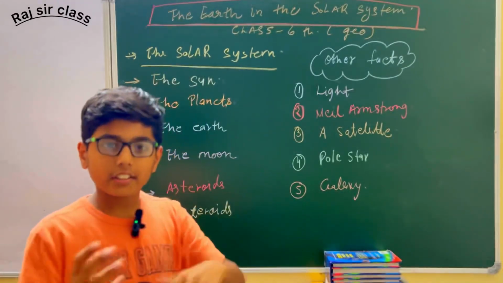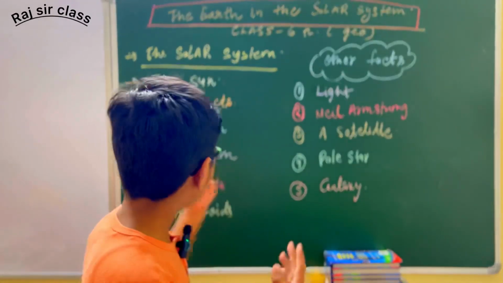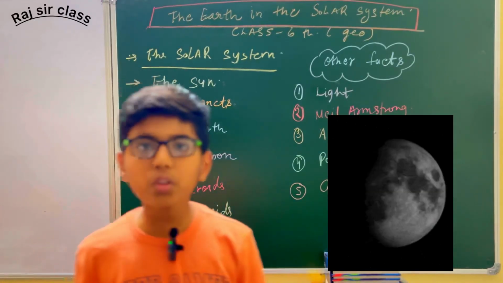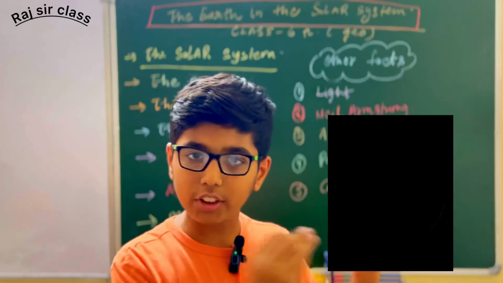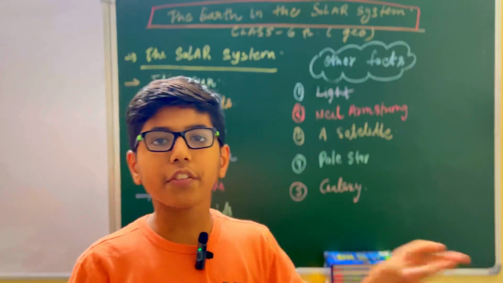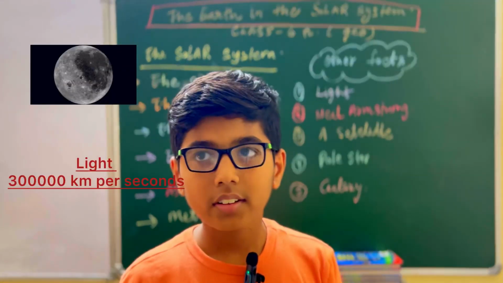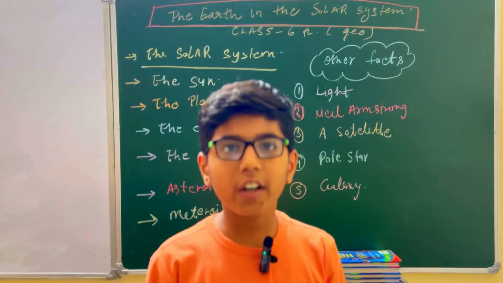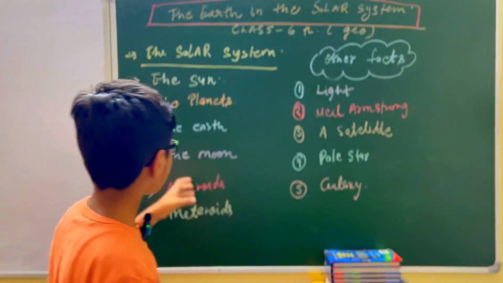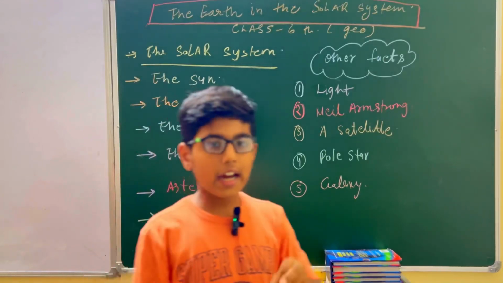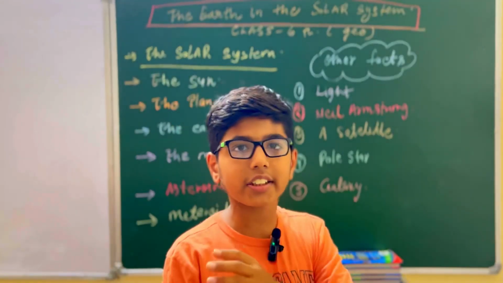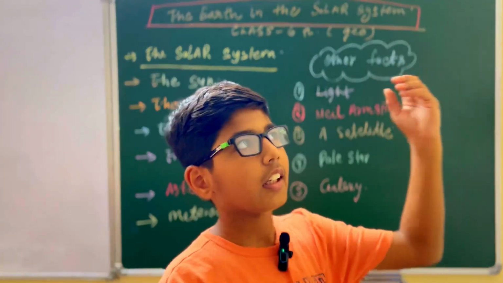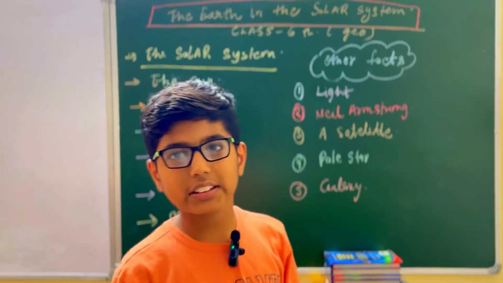So our next topic is the Moon. The Moon is the natural satellite of the Earth. The Moon is 3 lakh 84,400 kilometers away. The Moon reflects the Sun's rays, and we can see it at night in the bright sky.